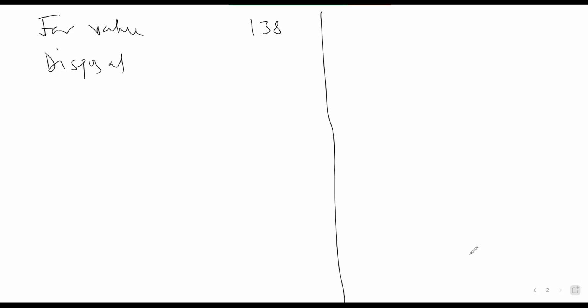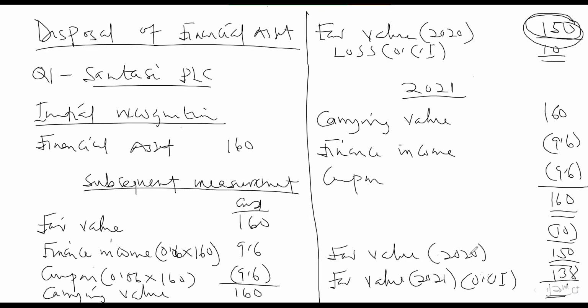Okay, let's come to the disposal. The disposal was done at 130 million. So there is a loss of 8 million. So you can see that the loss on disposal is 8 million, and the fair value loss was 12 million. And that is how they have the 20 million as a loss on disposal. But of the 20 million, 12 million will go to other comprehensive income, and 8 million will go to profit or loss.